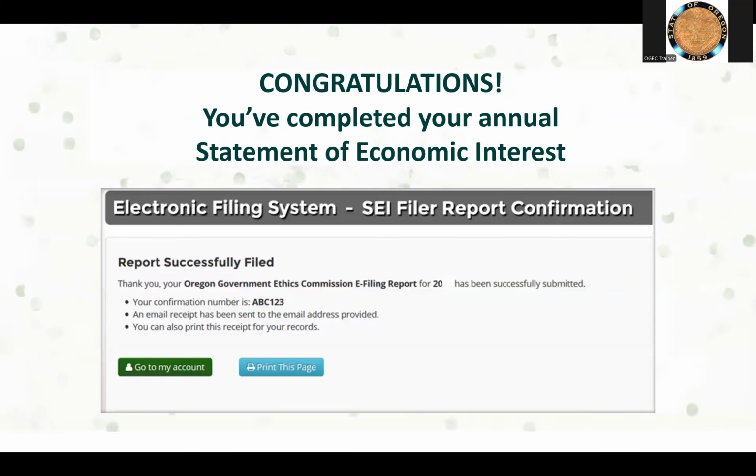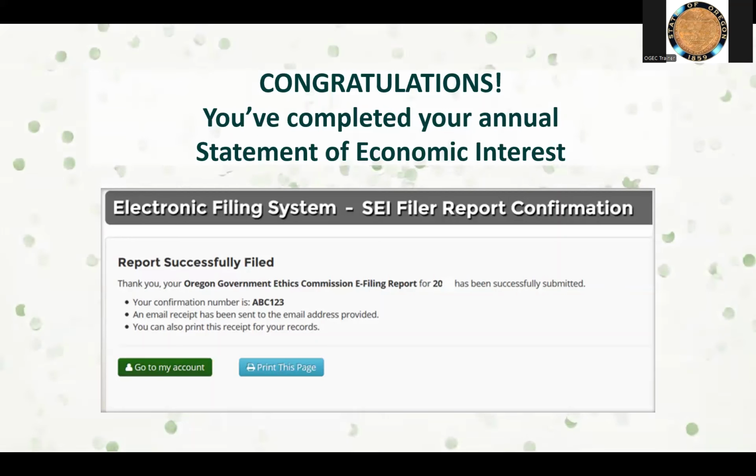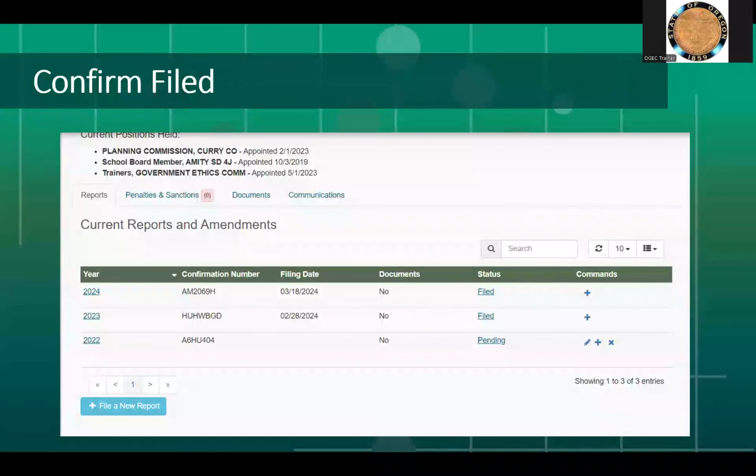To confirm that your SEI report has been filed, you will receive an email confirmation. If there is no confirmation code on this page, that is okay. Click on Go to My Account to confirm that your filed SEI is listed. When you return to your account, you will see the 2025 listed and the status should be listed as filed.